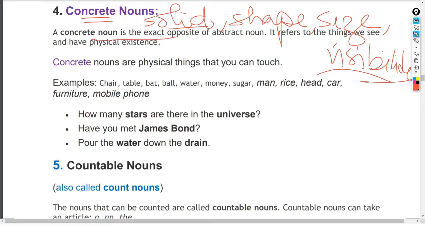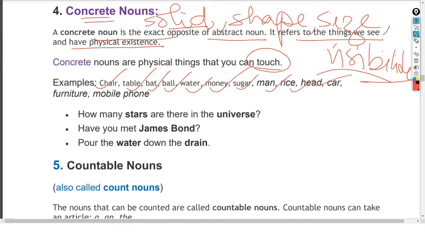A concrete noun is the exact opposite of the abstract noun. Repetition, पहले भी हम बोले. So it is the opposite of the abstract noun. It refers to the thing we see and have physical existence. जो चीज का physical existence है, जो दुनिया में रहता है, जो हम देख सकते हैं, उसी को हम concrete noun बोलते हैं. उसको हम केवल देख नहीं सकते, उसको हम टच भी कर सकते हैं. Therefore, the examples are the chair, table, bed, bowl, water, money, sugar, man, rice, hat, etc.